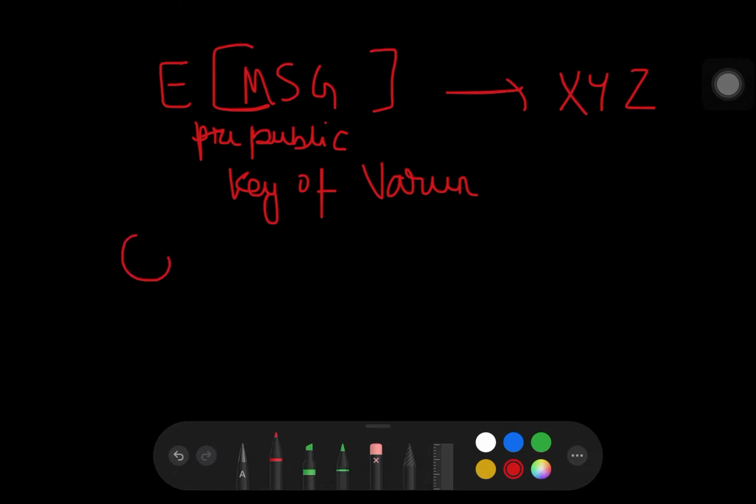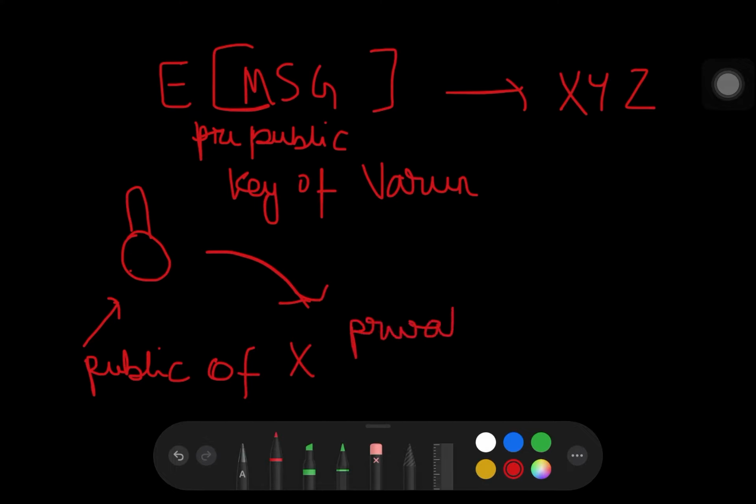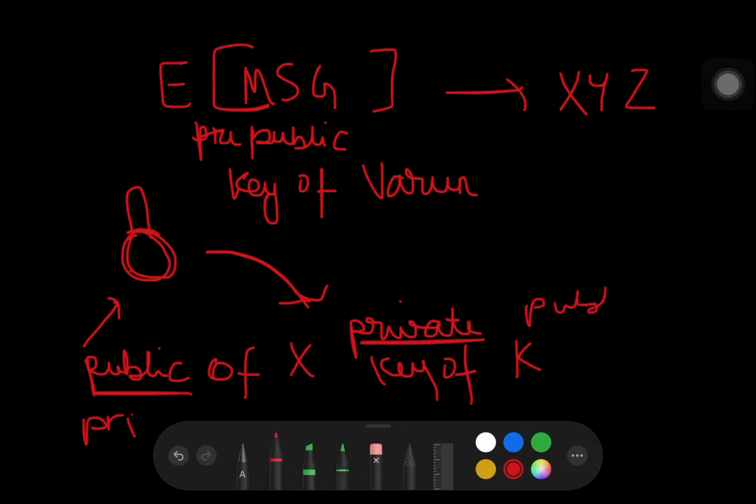So in this case, say there is a lock. If this lock has been locked using the public key of a person, say public key of X, then this lock can only be opened using the private key of X, and vice versa. That is, if this lock has been locked using the private key, then it can only be opened using the public key.